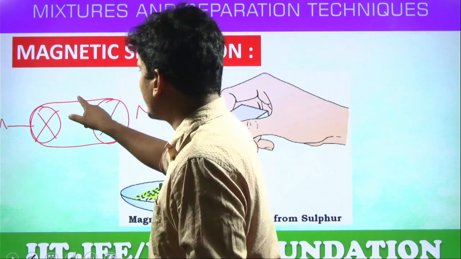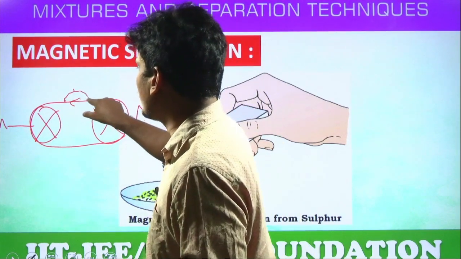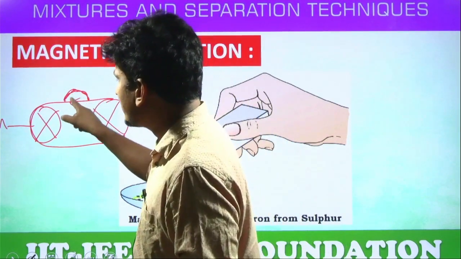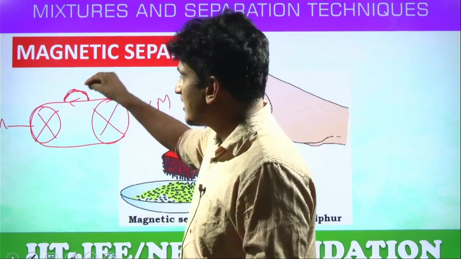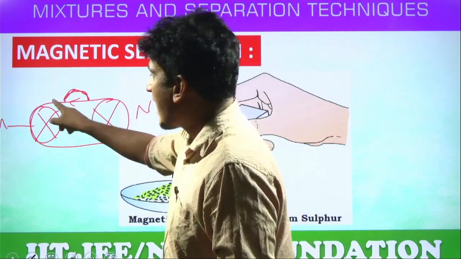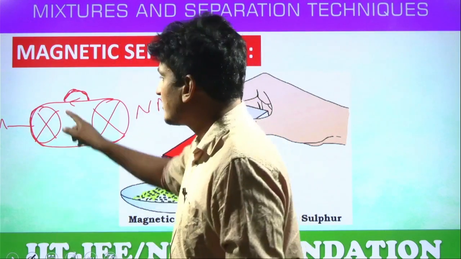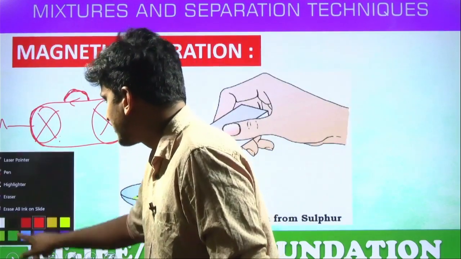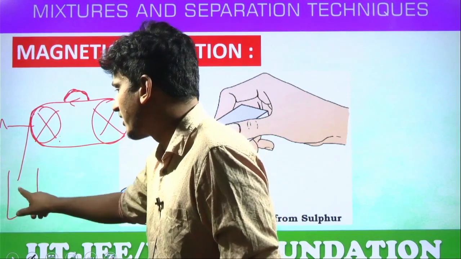And this belt is moving in this direction. If you place our sample on this moving belt, the sample contains iron and sulfur. The belt is moving. What will happen, students? All the iron particles present in the mixture will attach to the wheel, yes or no? What about sulfur? Being non-magnetic, it simply falls down here. Why? Because it is non-magnetic, it doesn't attach.